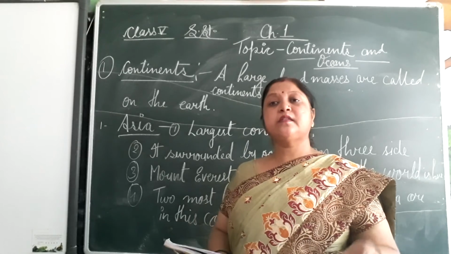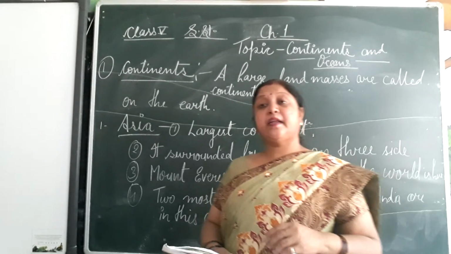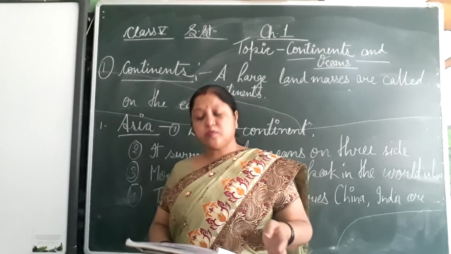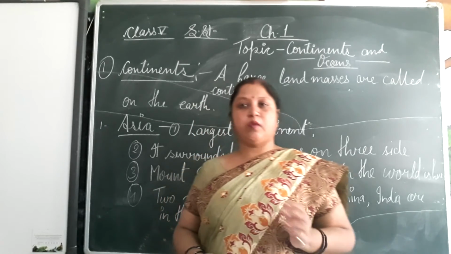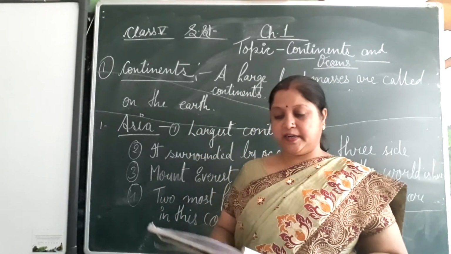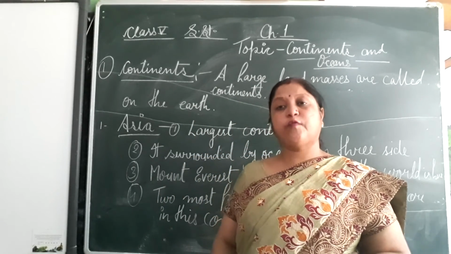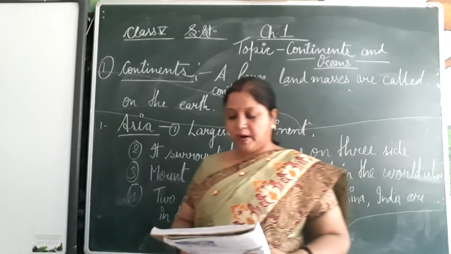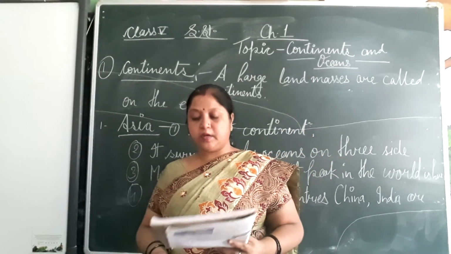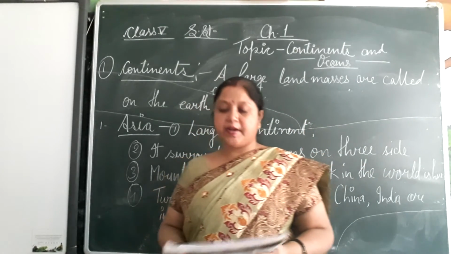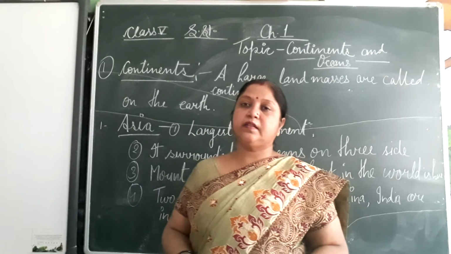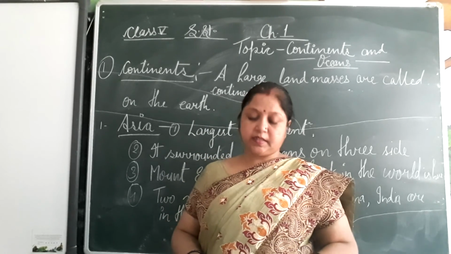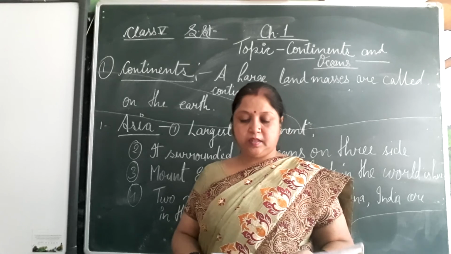Next continent is Antarctica. Antarctica is the fifth largest continent in the world and it is also known as the White Continent. It is also known as the White Continent and the Frozen Continent. We call it the Frozen Continent. Why is it called the Frozen Continent? Because it contains 75% of the ice in the world. Understand? Europe. Europe is the sixth largest continent in the world.